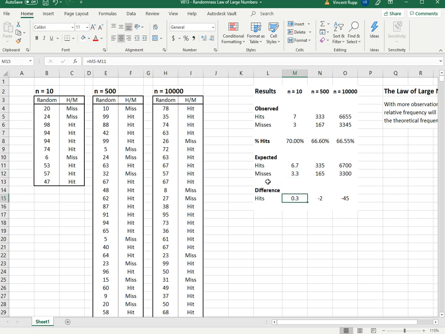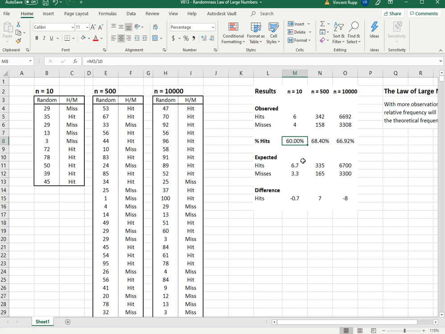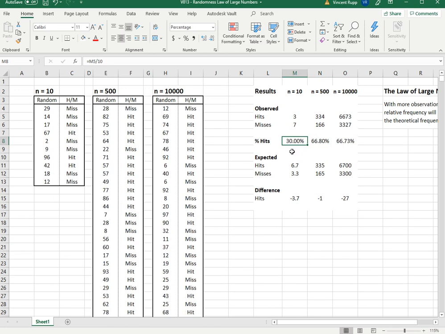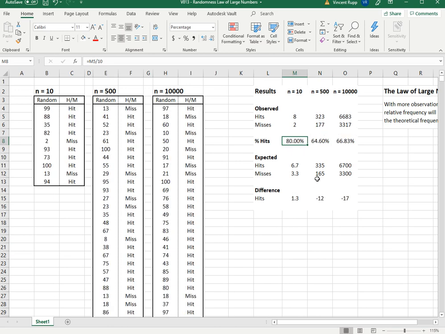The random numbers updated here as I looked at the formula, and you can see now we have 7 hits, 3 misses, which is 70%, much closer to the 67%. You look at the same thing as we go into more trials. With 500 trials, we were almost right on the money here, 66.6%. If we generate new random numbers, you can see the n equals 10 result will jump around a little bit. This is way off, but it could be much higher. I got 80%. I've seen even 90 or 100% while I was playing around with this, though 100% is a little less likely.